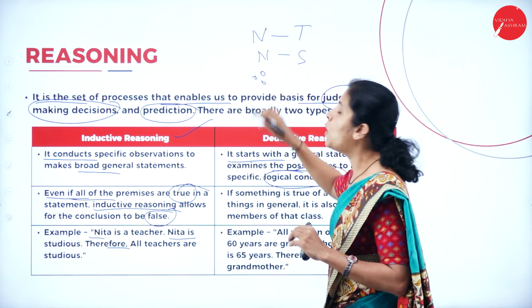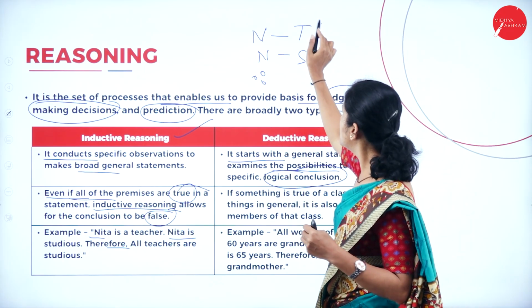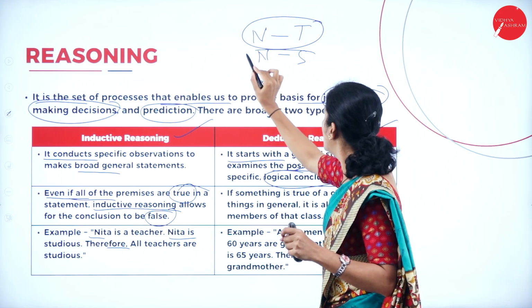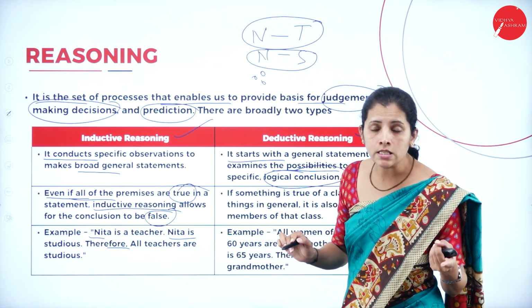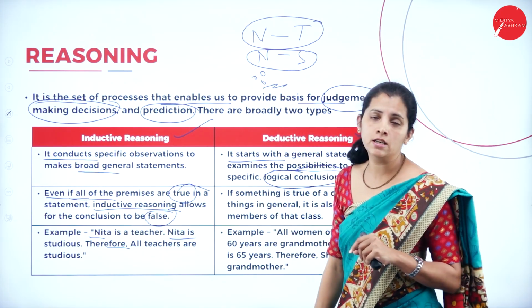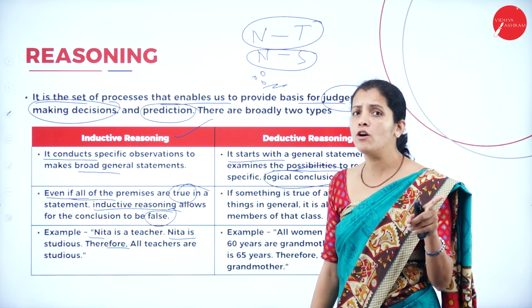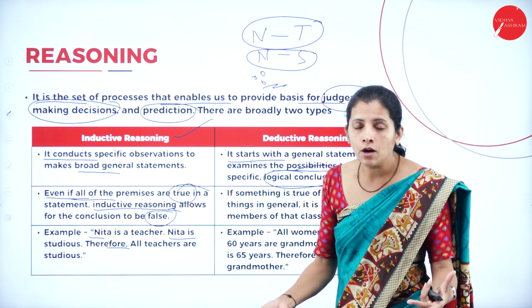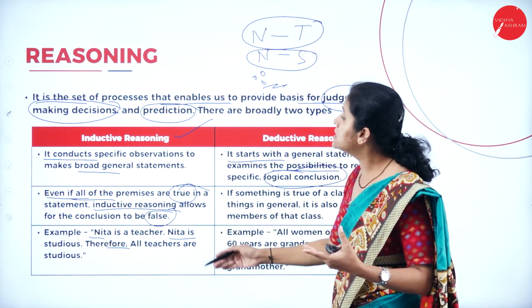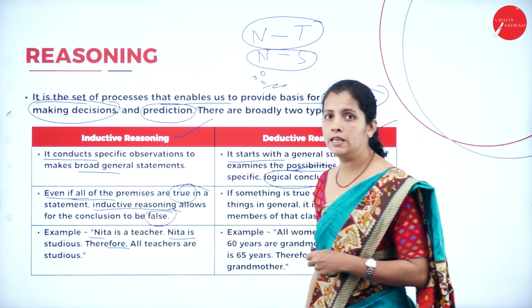Therefore, all the teachers are studious. See here, Neeta is a teacher. It is a true statement. And Neeta is studious. It is also a true statement. But what is the conclusion here? All the teachers are studious. So it is false. I cannot predict that all the teachers are studious. So this kind of reasoning is called inductive reasoning.